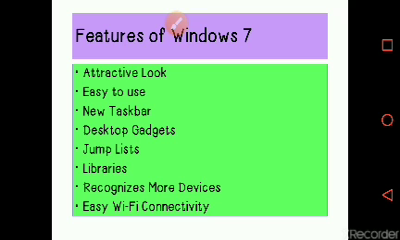Next is recognizing more devices. Recognizing more devices means Windows 7 recognizes more devices than any previous Windows versions. You can easily connect your digital camera, digital camcorder, smartphones, printer, scanner, plotters, and any other devices. You can connect them with Windows 7 because Windows 7 supports the feature of recognizing more devices. So through this feature we can easily connect any devices and use them through Windows 7.